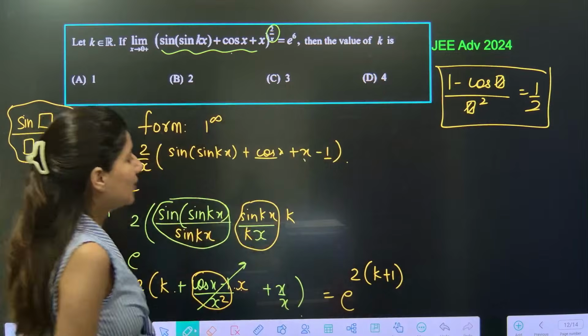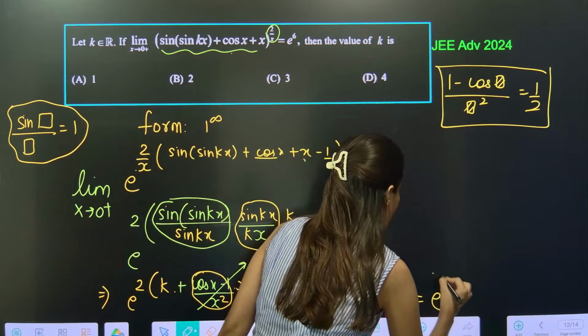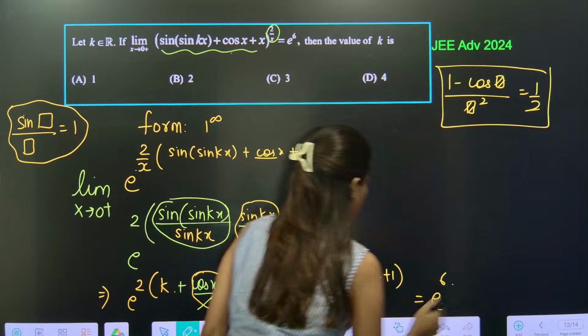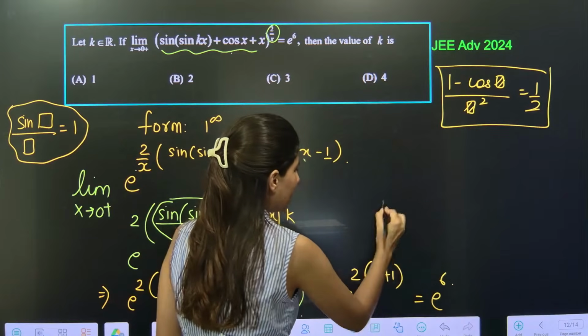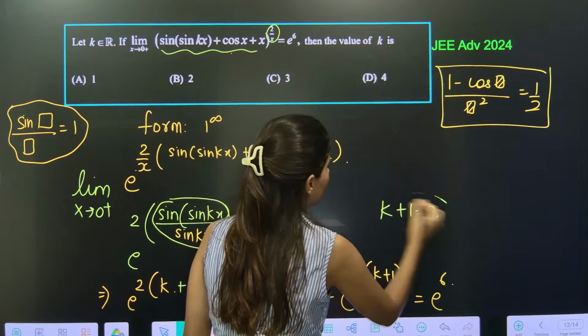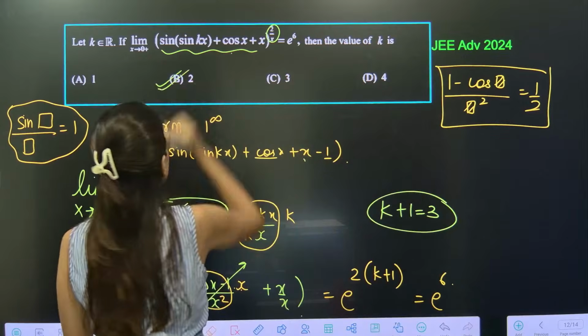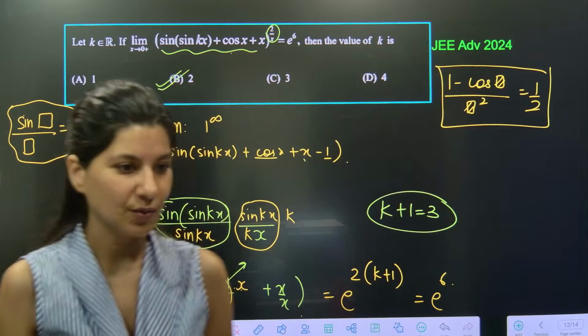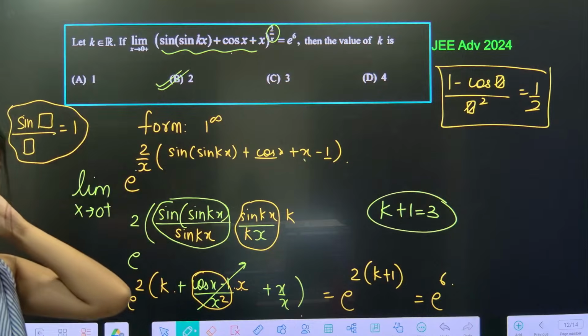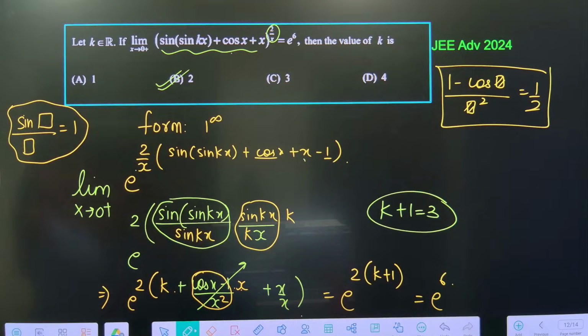And now as per the question, the final answer is e power 6. Okay. So this is 2, 3, k plus 1 will be equal to 3, k will be equal to 2. Option B is absolutely correct. Okay. Yes. Are you getting it now?